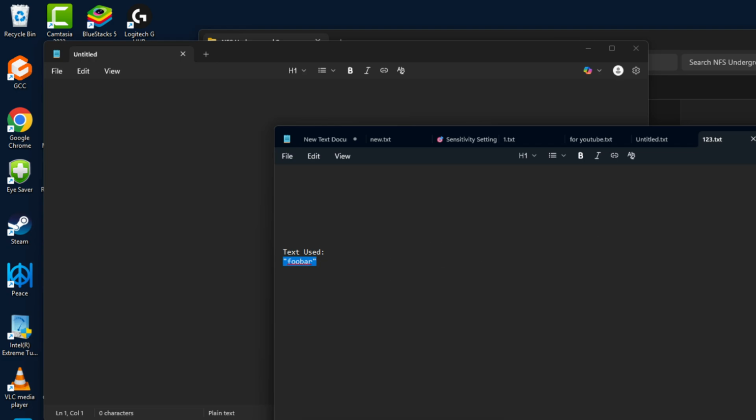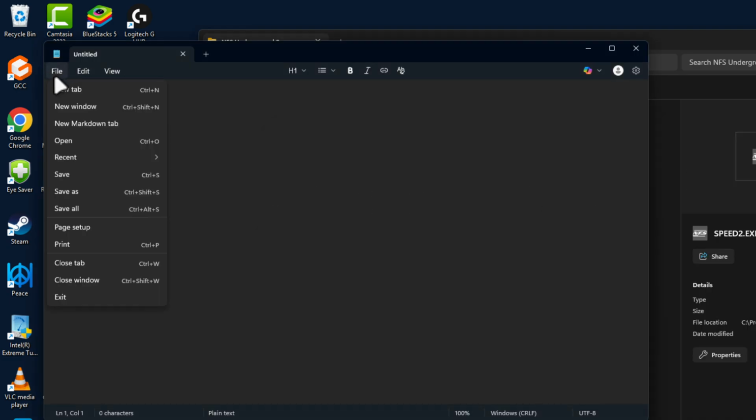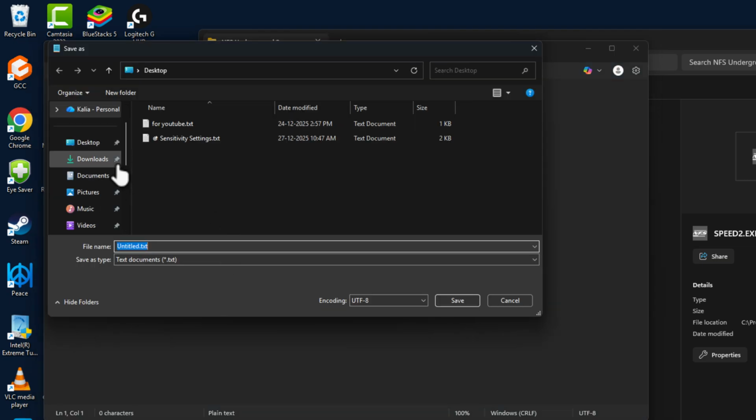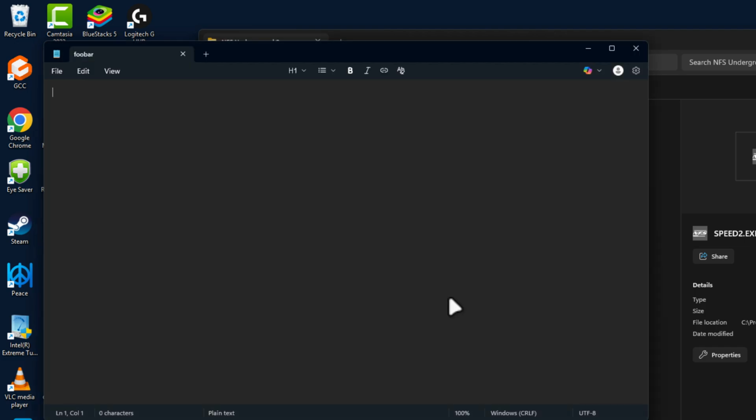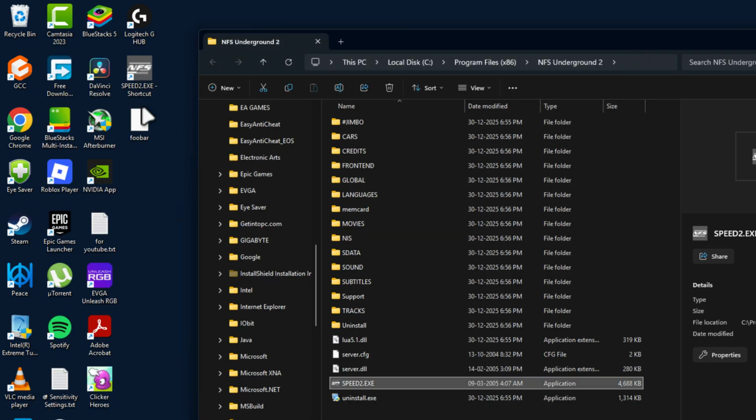Just copy the text and select the file on the Notepad we opened, select save as, select the desktop, and paste it in this file name we copied. Save as type, set this to all files and select save, and the file has been saved on desktop. As you can see, foobar.